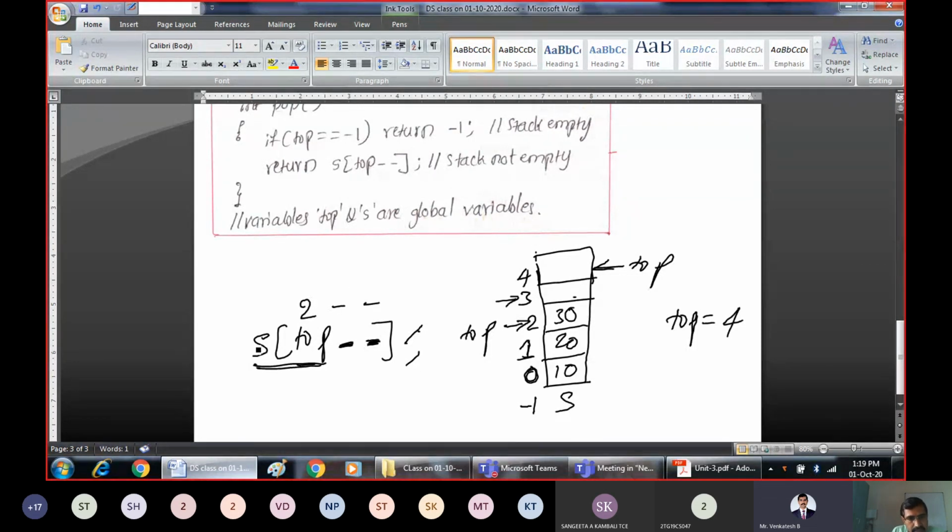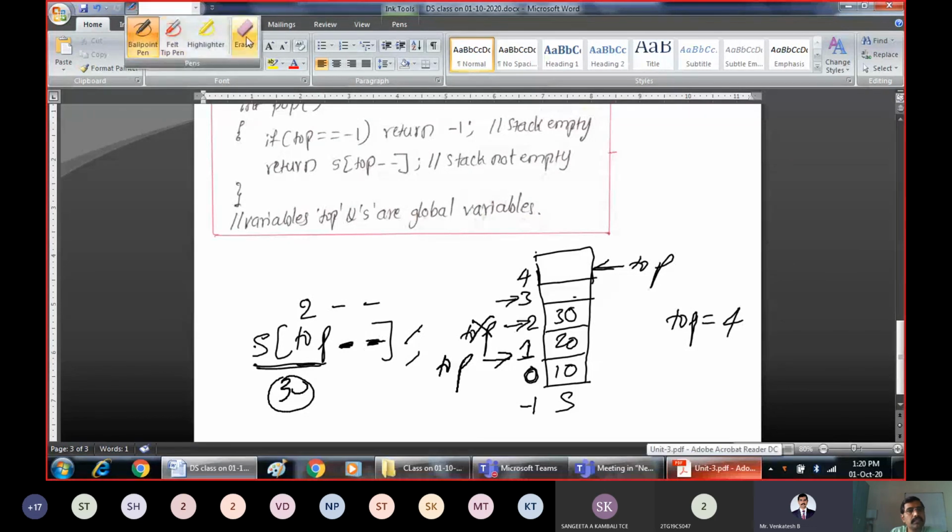Whatever is present at s of 2, first access that. What is present at s of 2? 30. It will return 30. After that, decrement the top. First use the top value, then decrement it. So this is getting decremented, and now top is pointing to 1. So we have successfully deleted the element. Same way we'll be able to delete all the elements.